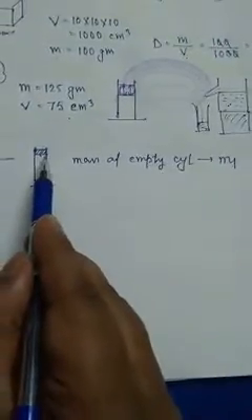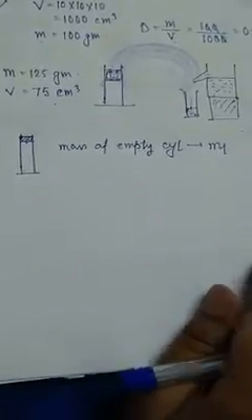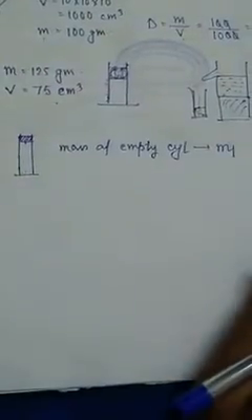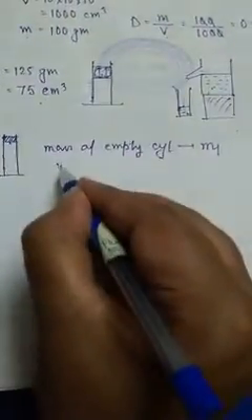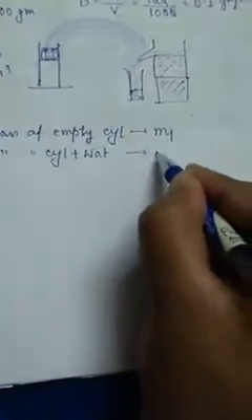Now do one thing, fill the whole cylinder with distilled water. Distilled water means pure water I am talking about. With pure water, and again measure its mass. So mass of cylinder plus water is equal to m2. Is it clear?